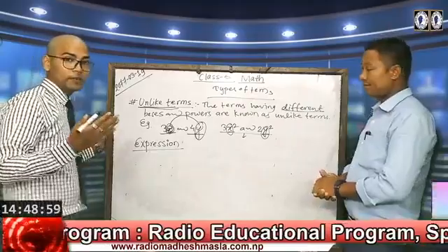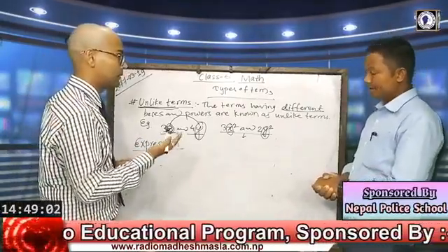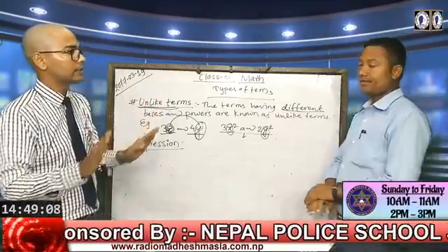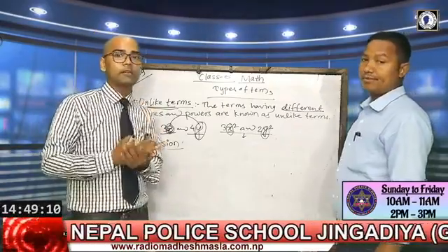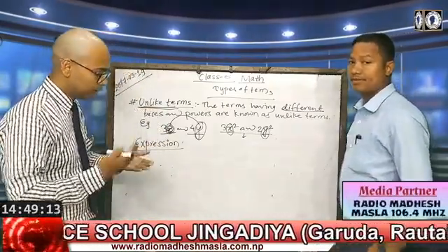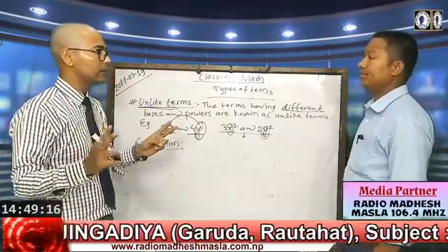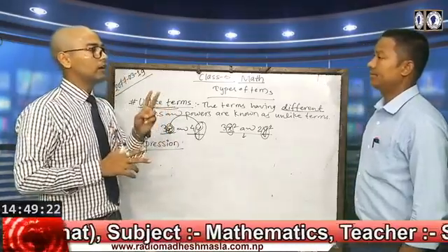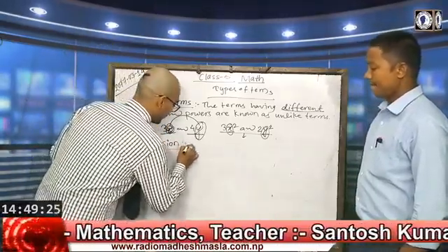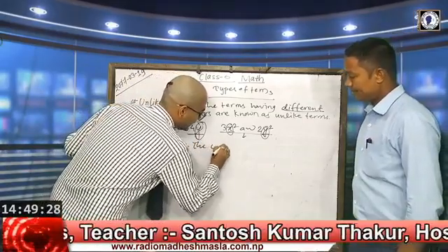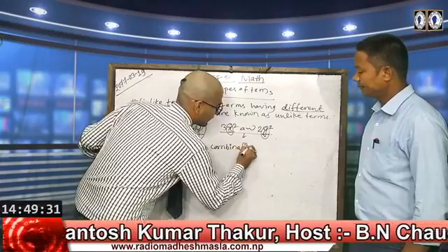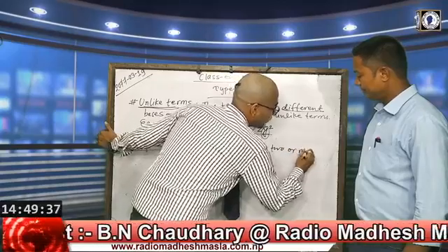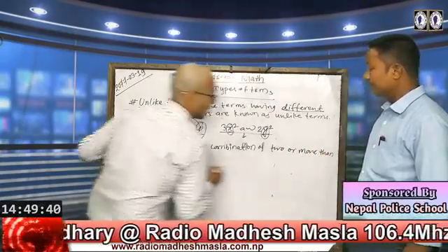Then after that we have expressions. We discussed before that if we have any addition sign or subtraction sign, except multiplication or division, and if we add or subtract any two different, that means two unlike terms, then it forms what? Expressions. So we can define it like this: the combination of two or more